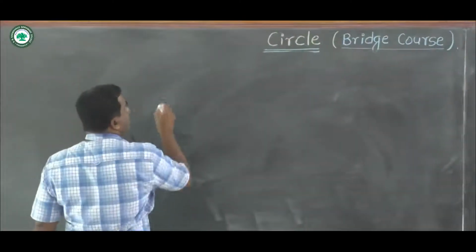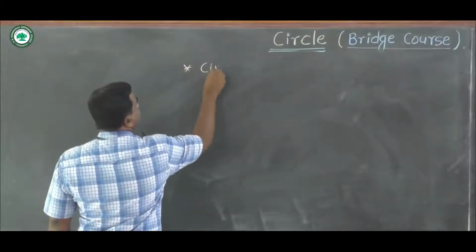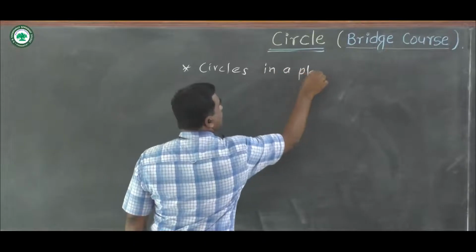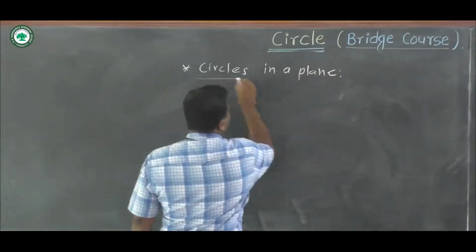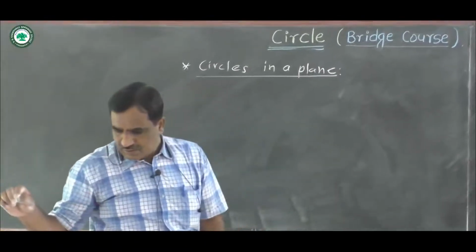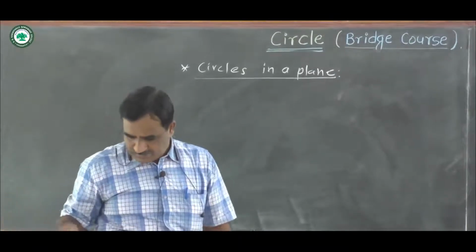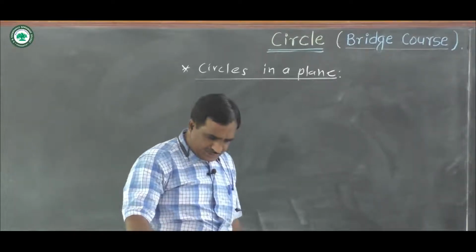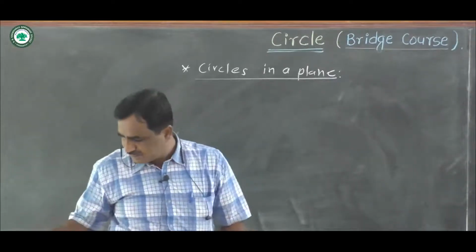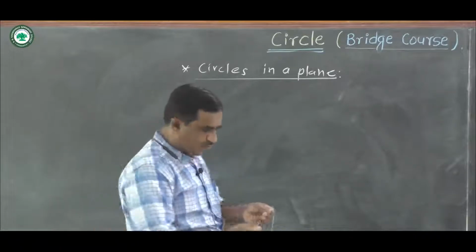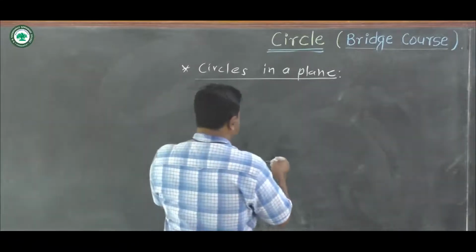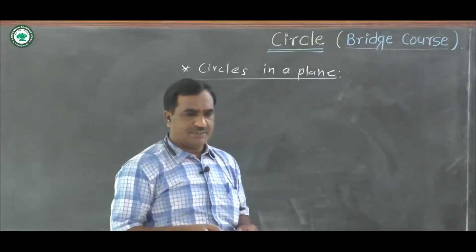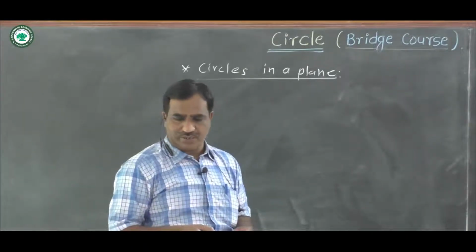Next point is circles in a plane. Circle in a plane, we know that there are three types of circles in a plane. Number first is congruent circles. That is, if the radii of a circle are equal, then these two circles are called as congruent circles.